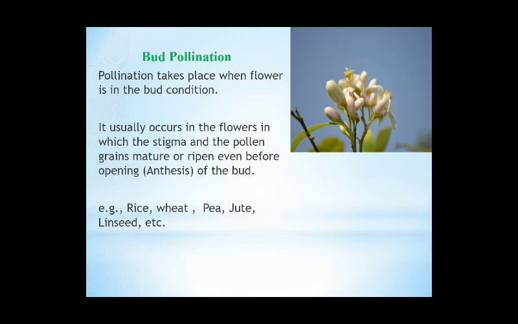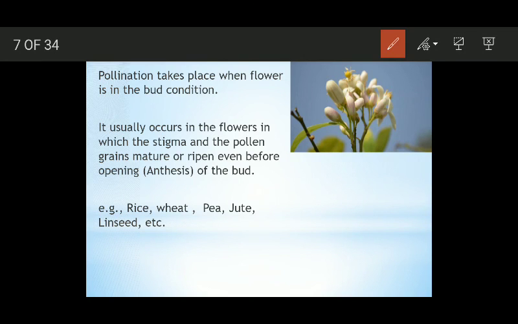Now the third type of autogamy is bud pollination. In bud pollination, the pollination takes place when the flower is in the bud condition. These flowers open, but pollination has already taken place before the flower opens. It usually occurs in the flowers in which the stigma and the pollen grains mature or ripen even before opening.